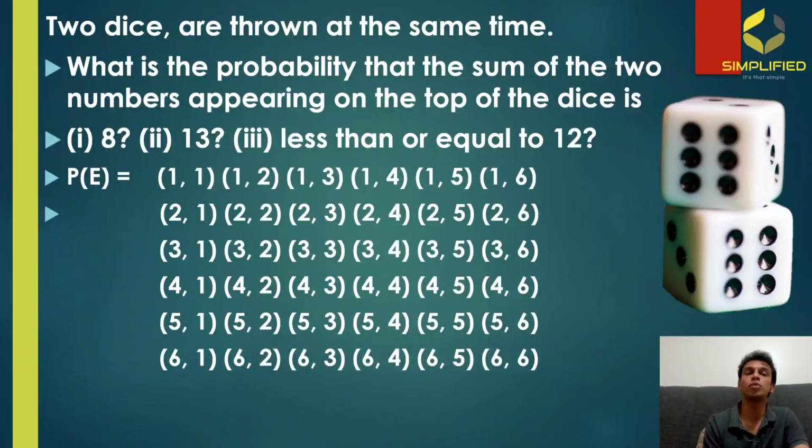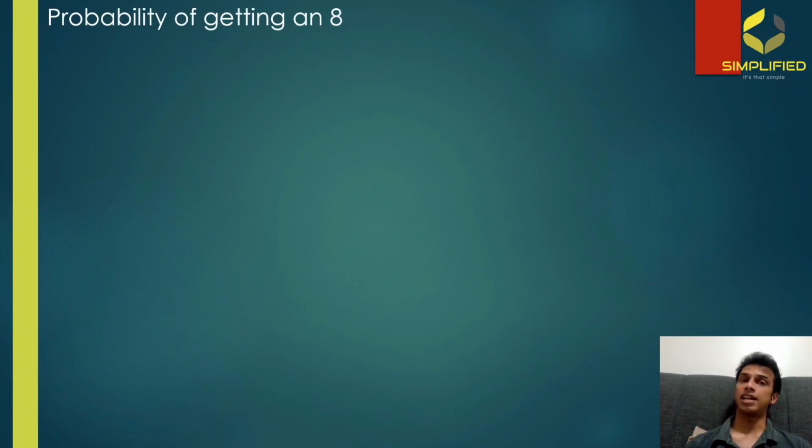So this you have to keep in your mind for doing the rest of the problem. So now we are going to solve the rest of the problem one by one. So the first part of the question is probability of getting an 8. So if you want to find those combinations that are going to give you the sum of 8, we need to consider all the possible 36 outcomes.